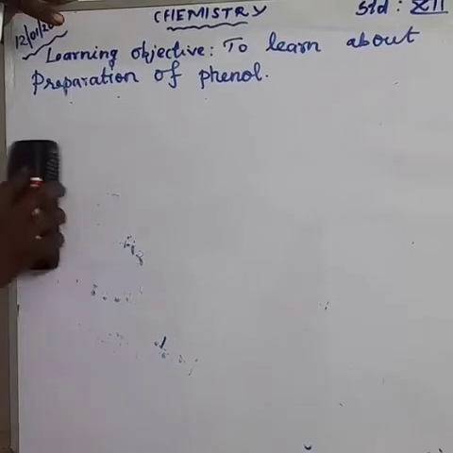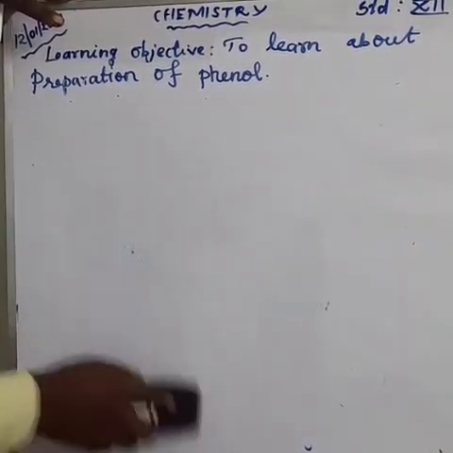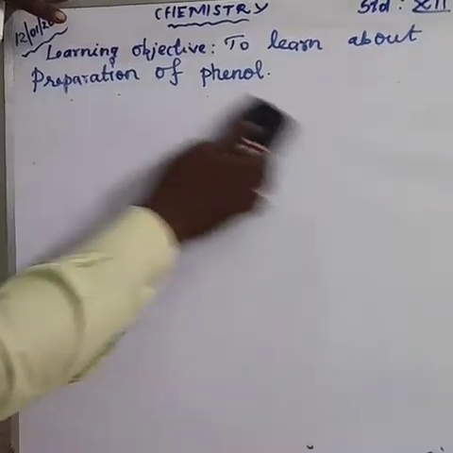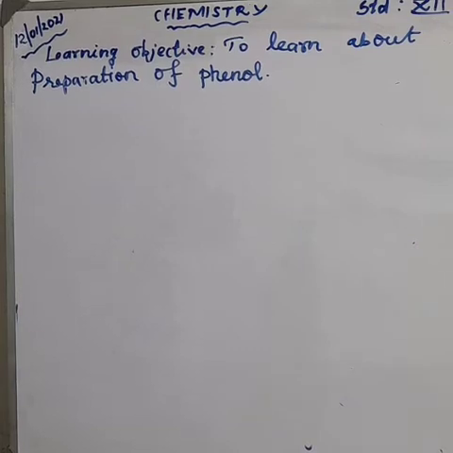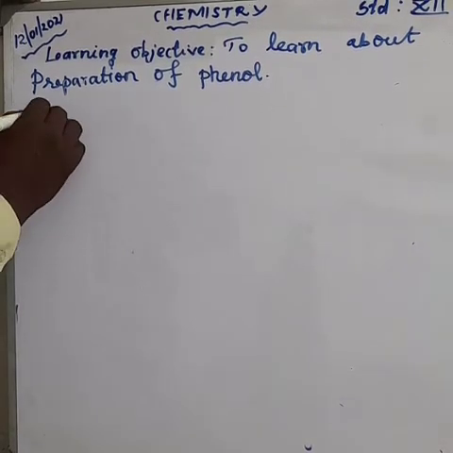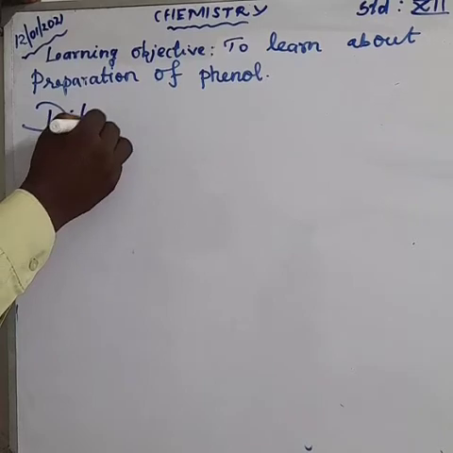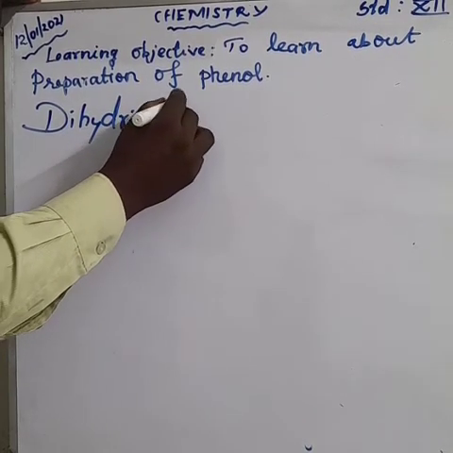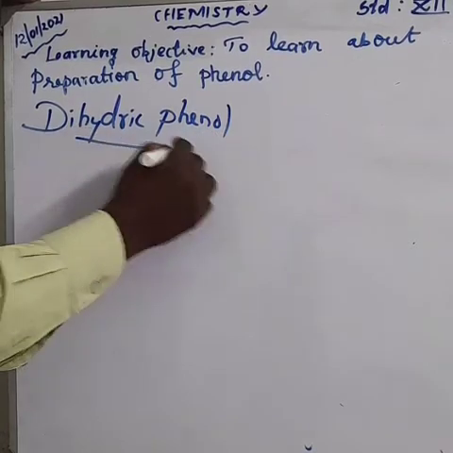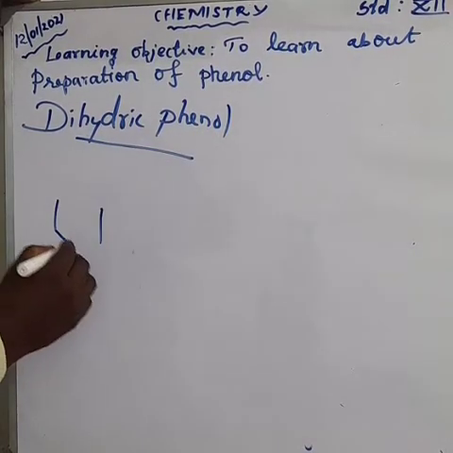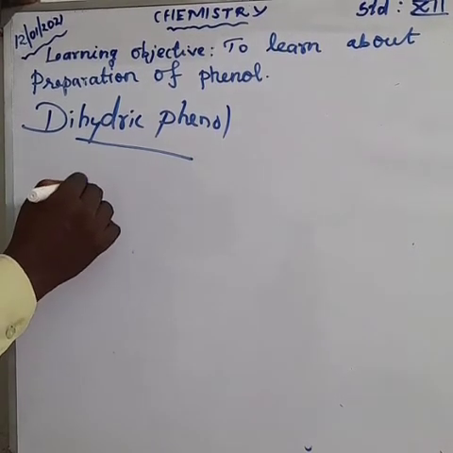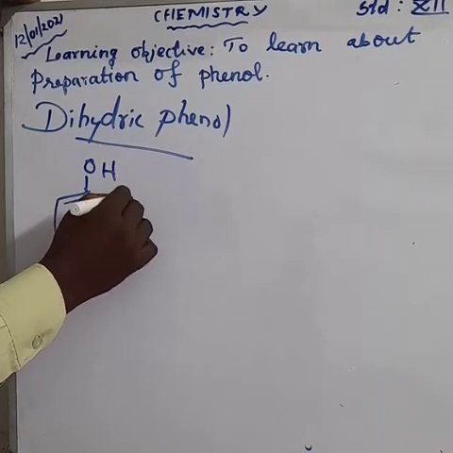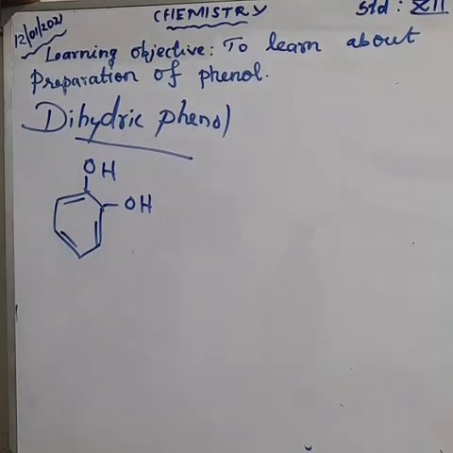Dihydric phenol means the compound having 2 hydroxyl groups. The phenol compound having 2 hydroxyl, that is, one benzene containing 2 hydroxyl groups. This is a dihydroxy compound because they are having 2 OH groups.